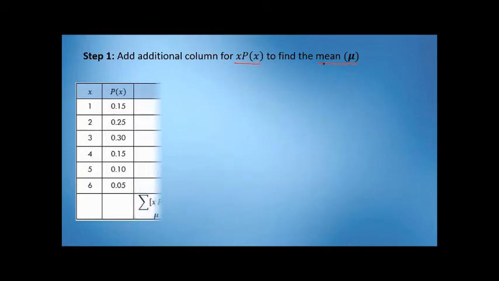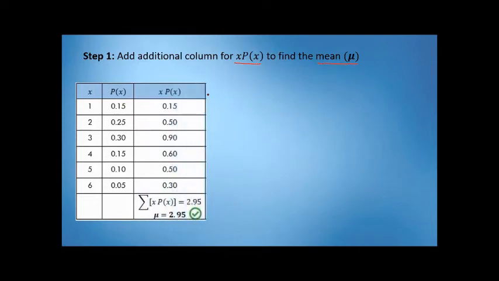So alam na natin kung paano siya i-solve. Magdadagdag tayo ng additional column. Label natin ang x times p of x. Then i-multiply natin bawat row. Then i-add natin para makuha yung summation, and that is already the mean or the mu. So importante siya pagdating sa variance kasi nakita naman natin sa formula na isa-subtract siya from each value.